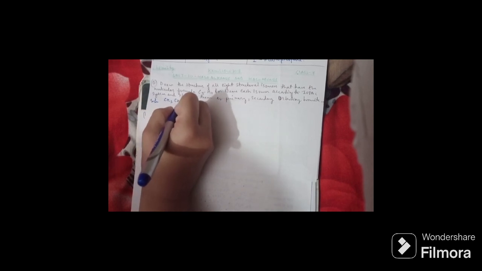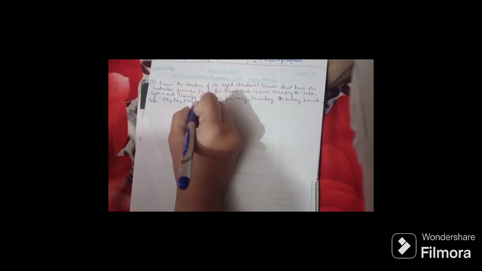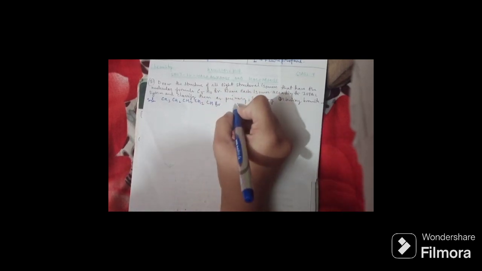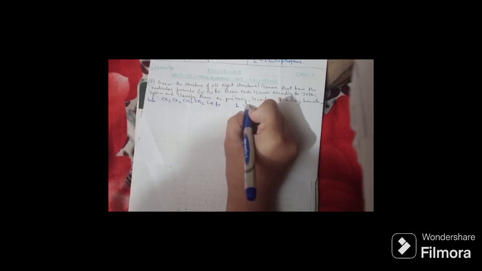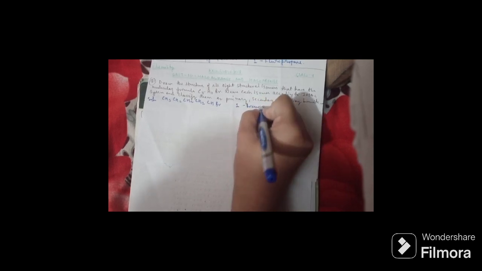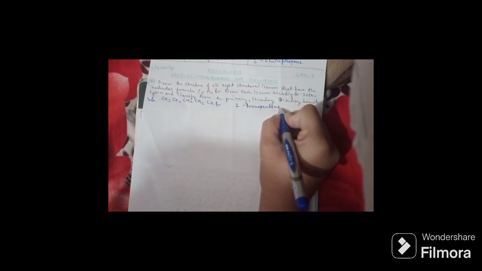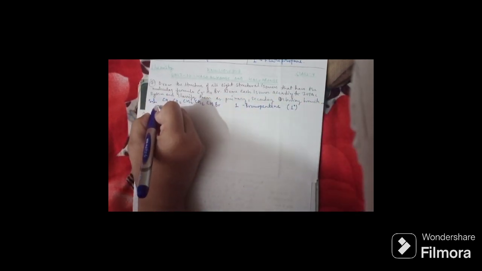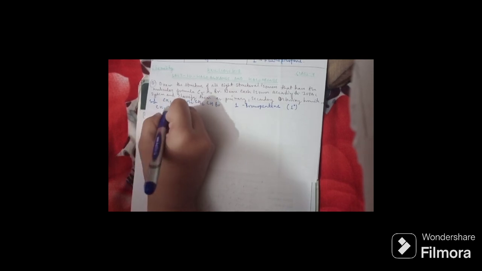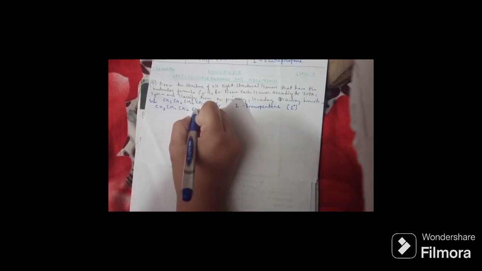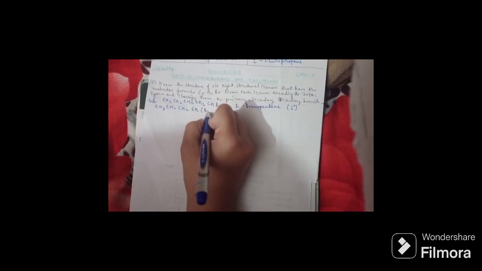So let's go for the solution. First we will have CH3CH2CH2CH2CH2Br, that is 1-bromopentane, and this is primary. The second is CH3CH2CH2CHBrCH3.